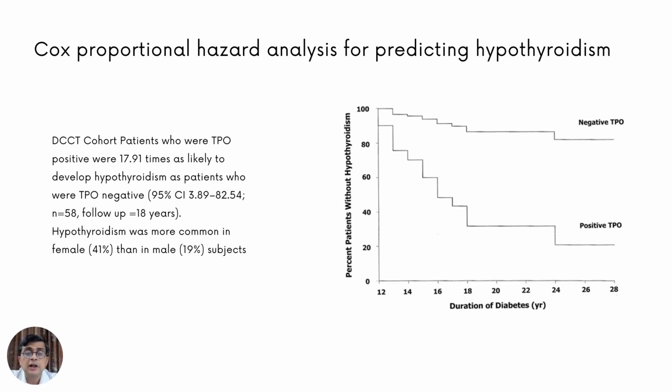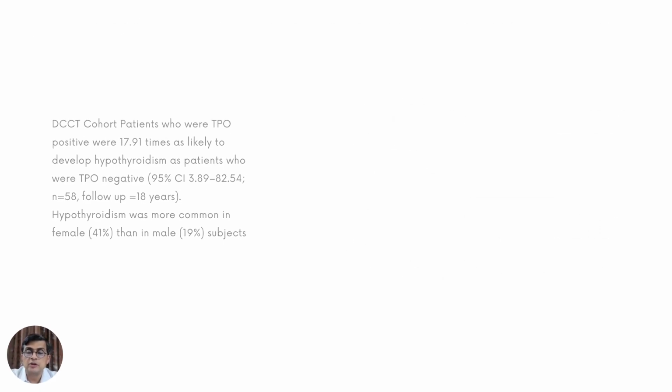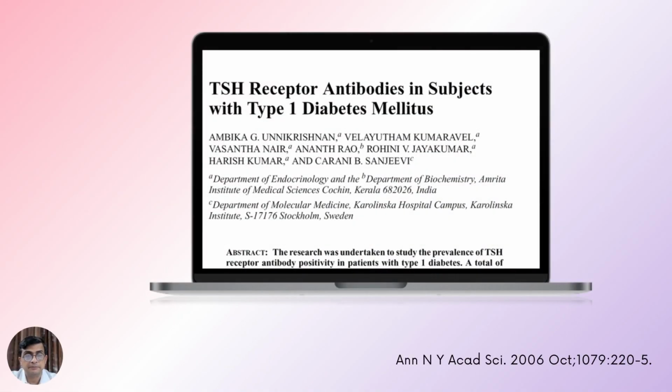In fact, people with type 1 diabetes who were TPO positive were 17.91 times as likely to develop hypothyroidism compared to people who are TPO negative. And this was over a follow-up of 18 years. And the study also found that hypothyroidism was commoner in women than men.